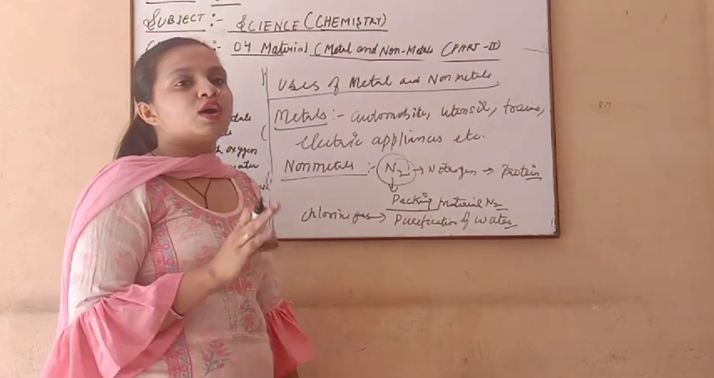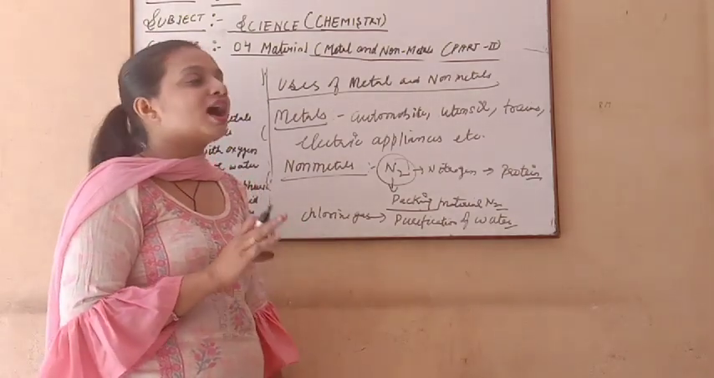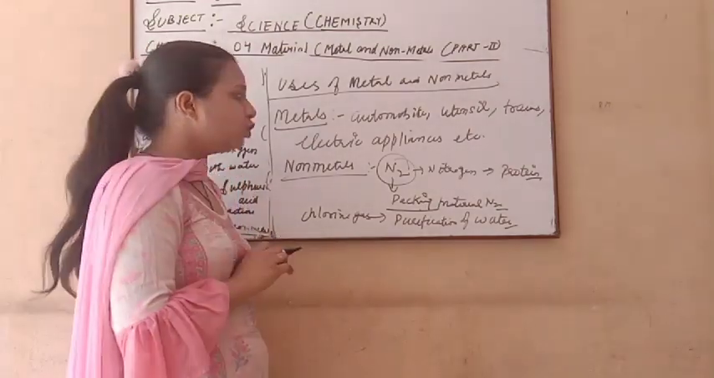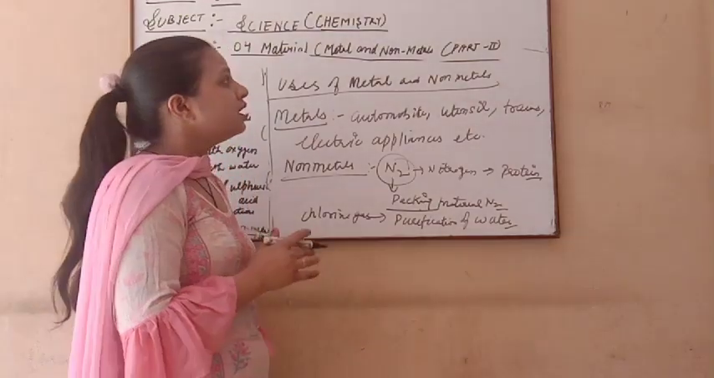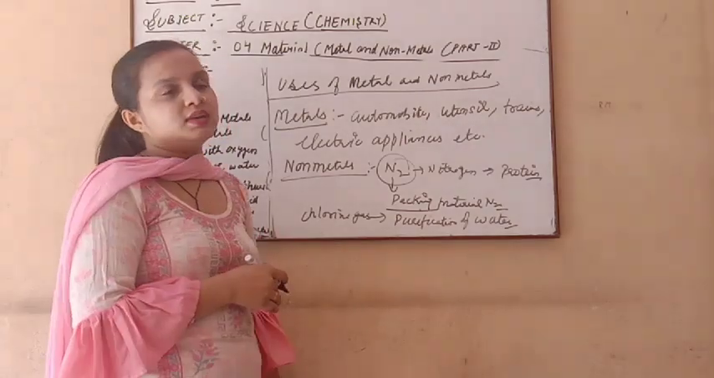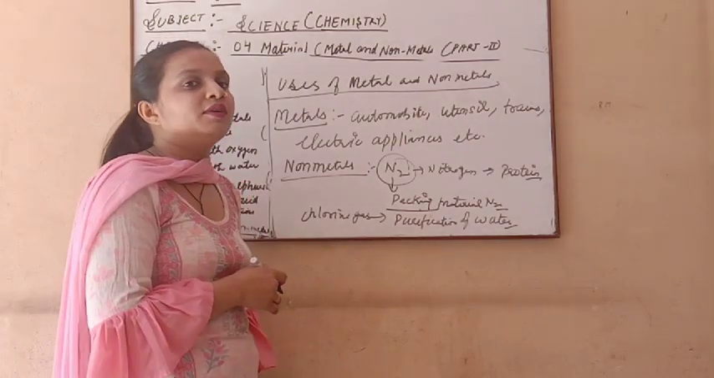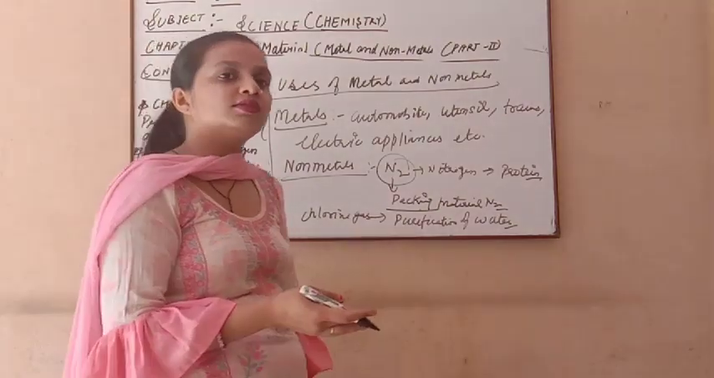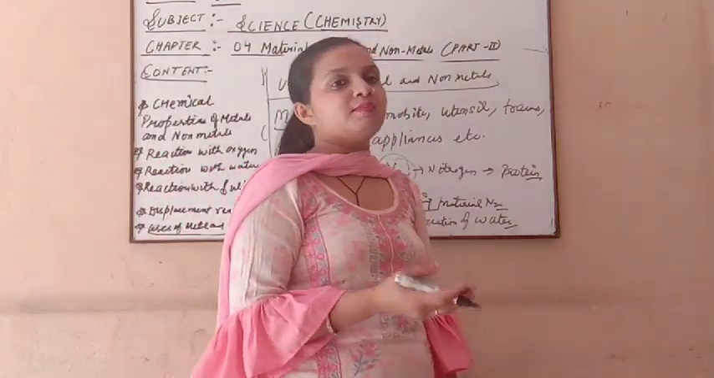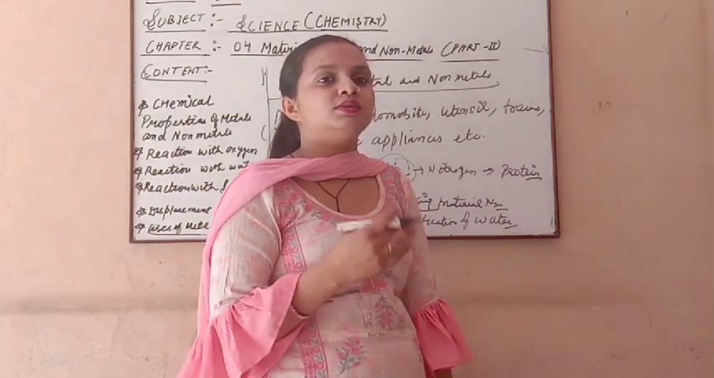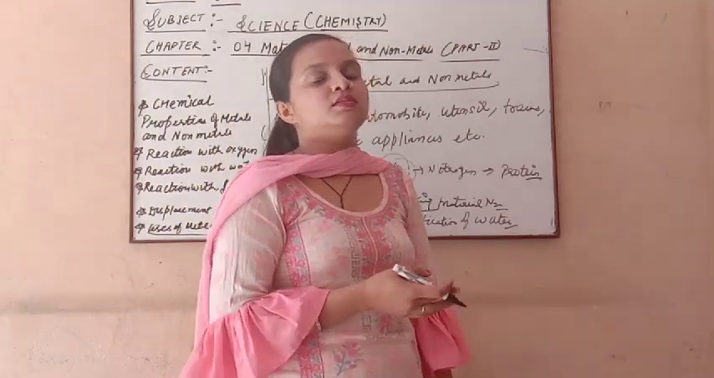So without these metals and non-metals, our life would not be able to work in a smooth manner. So this is a very important chapter in our daily life, that is metals and non-metals. Here we discuss the physical properties and the chemical properties of metals and non-metals, and at last we discuss the uses of metals and non-metals also.